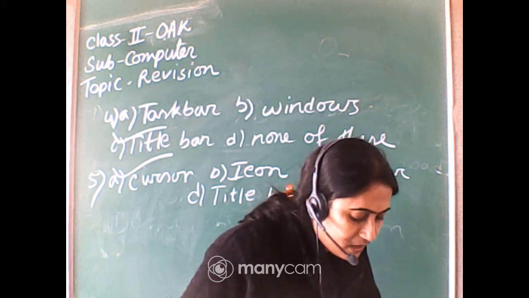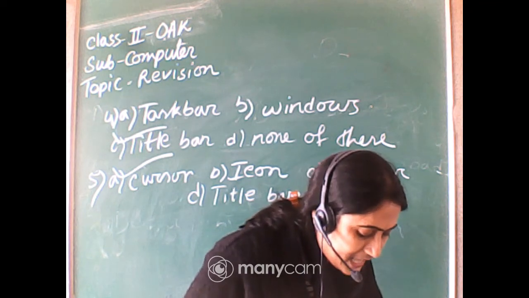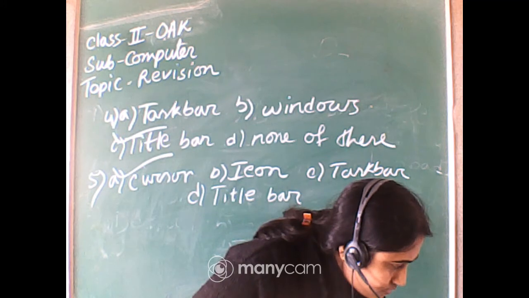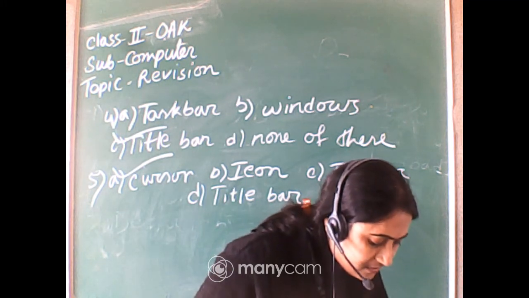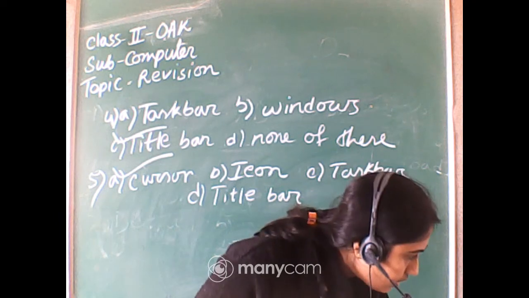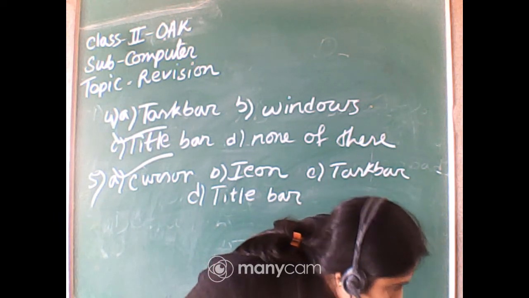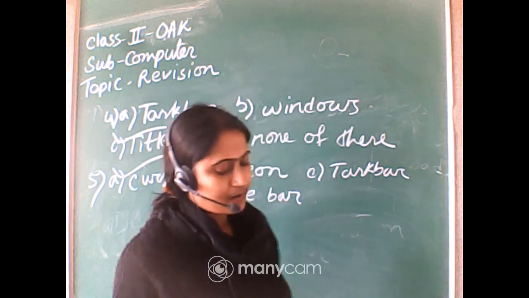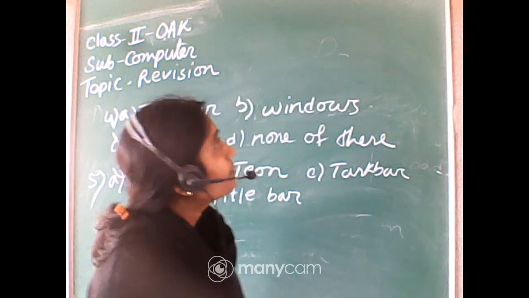The optical mouse uses dash for the movement of the mouse pointer. Light, ball, wheel, none of this. Light, very good. Vriddhi, Ovirup, Arpon, Oshmi, Amorto, very good, beta. Optical mouse uses light for the movement of the mouse pointer.